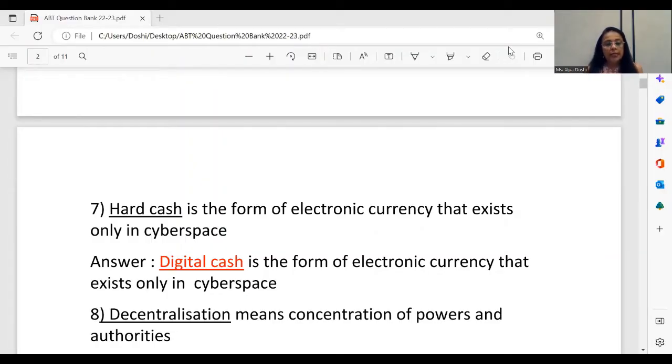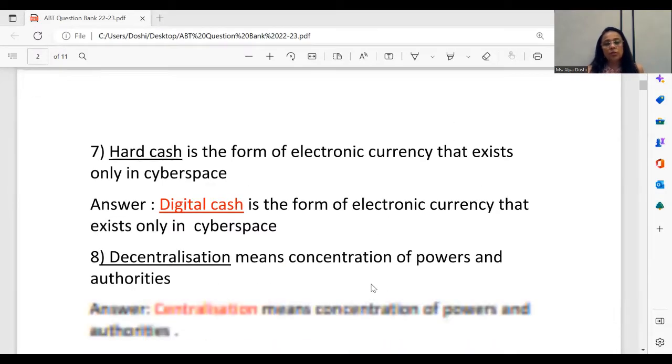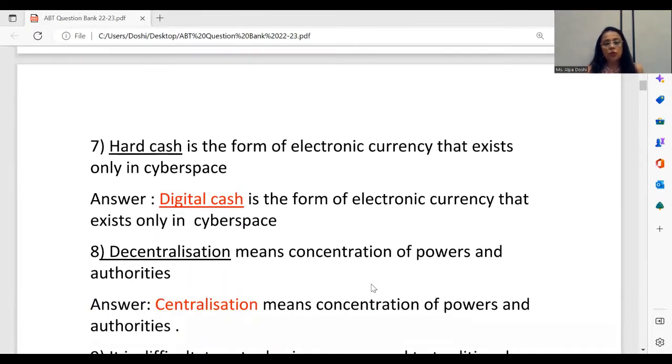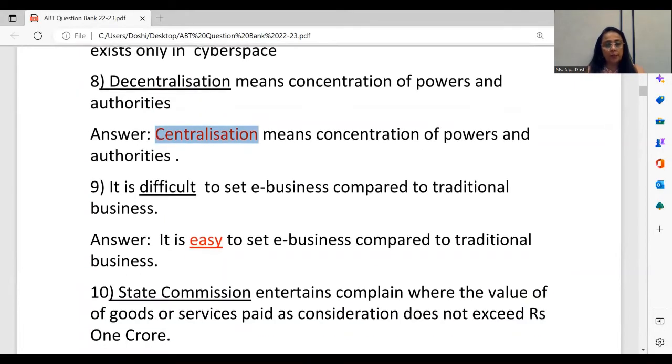And so the correct answer should be centralization means concentration of powers and authorities. Please rewrite this sentence and put the word centralization in a box. Okay? Very important. Please make it a habit to put this inside a box, cover around it, and that's really what makes it very, very important for the examiner to check the paper.